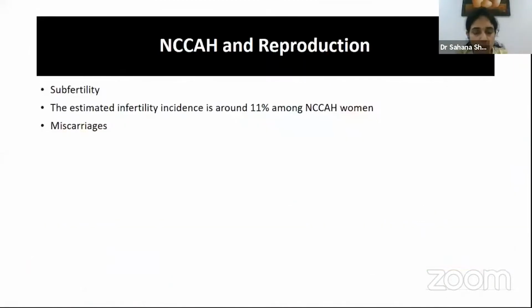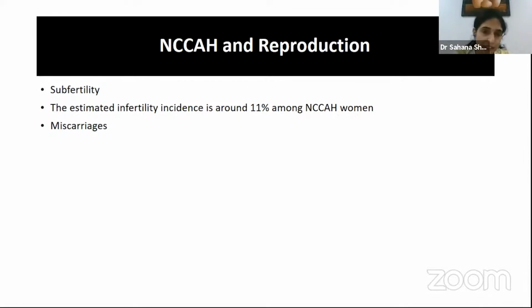Another problem in patients of reproductive age, or in adult women with subfertility or infertility, is that the prevalence varies between 5 to 11% in different studies. There are also reports of increased miscarriages among patients with non-classical CAH, and some data showing that among those treated with glucocorticoids, the miscarriage rates were lower.